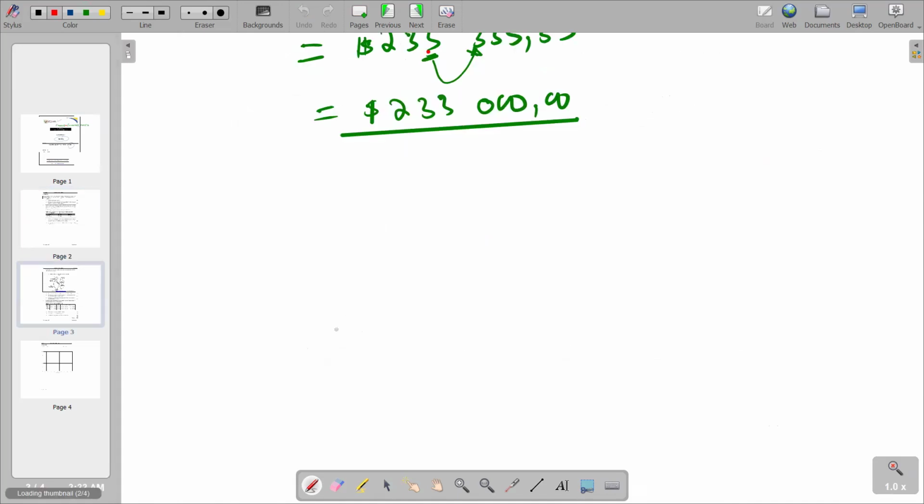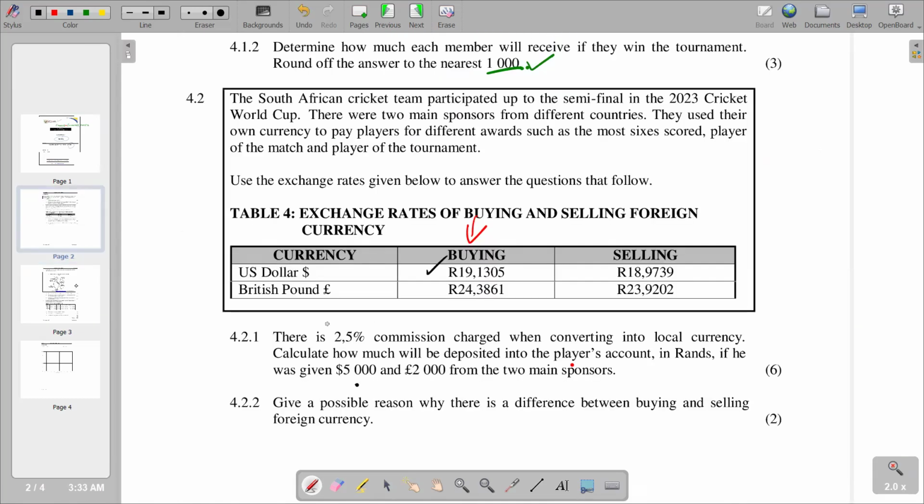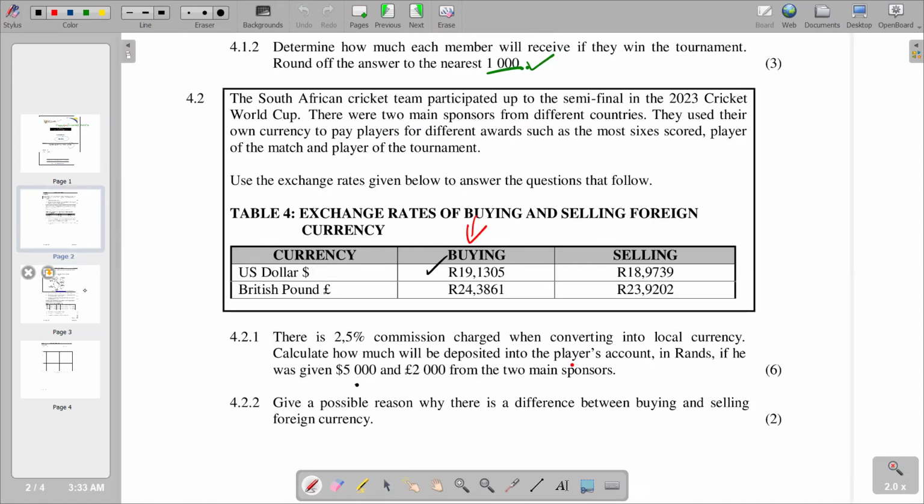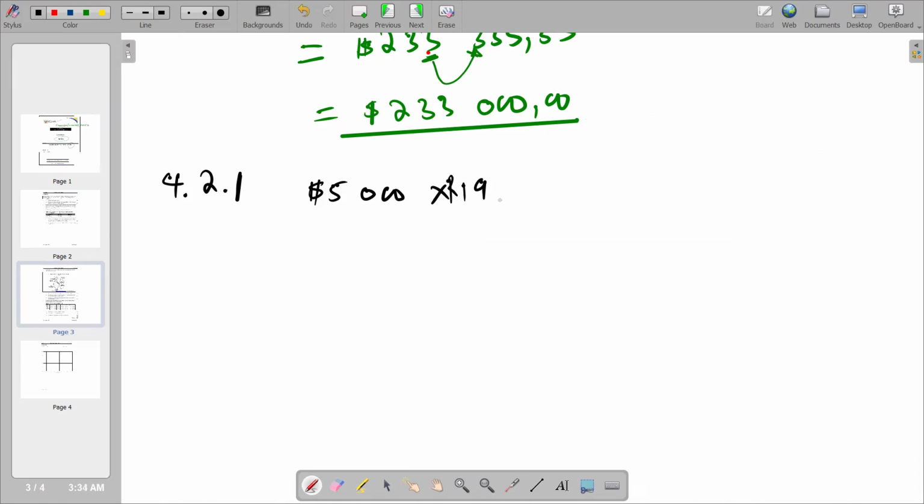So we go to the answer section. This is now 4.2.1, whereby in dollars we say $5,000 times the rate that we have, 19.1305, and we're going to get 95,652 rands 50 cents. And then we go to the pounds.